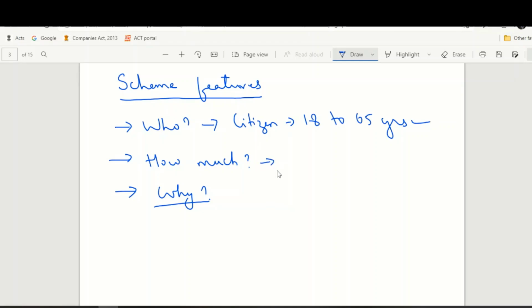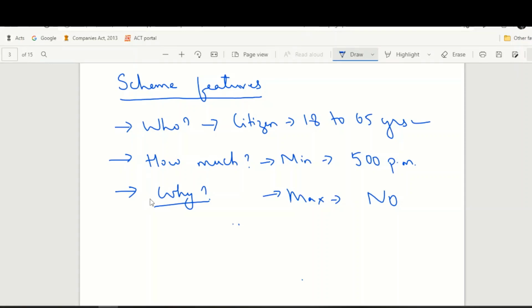How much is the minimum and the maximum contribution that you can make? The minimum contribution is fixed at 500 rupees per month. You need not contribute towards your NPS account every month. You can even contribute 6,000 rupees, which is equivalent to 500 rupees per month, once in a year, or even you can make a monthly contribution as a disciplined investment. What is the maximum limit of contribution? There is no maximum limit. You can contribute how much ever you want.